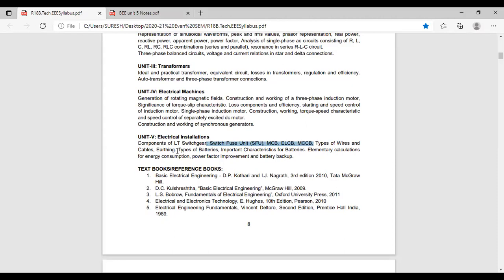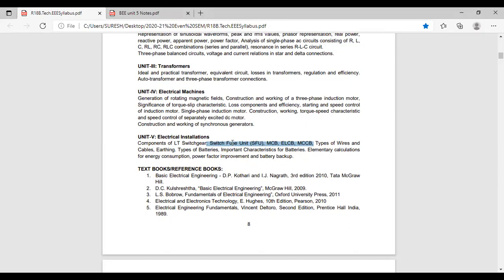Third topic is types of batteries, important characteristics of batteries. Fourth topic is elementary calculation for energy consumption. And fifth topic is power factor improvement and battery backup. So totally 5 topics are there in fifth unit.